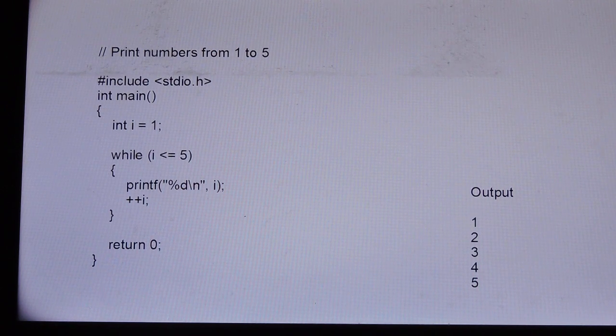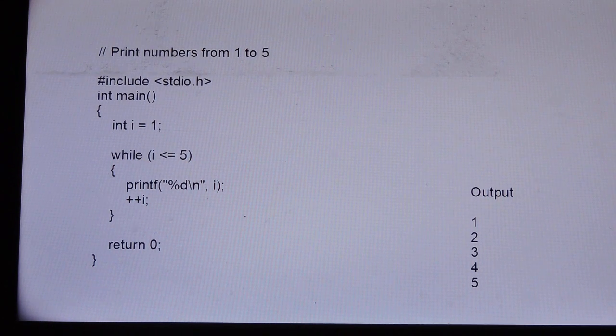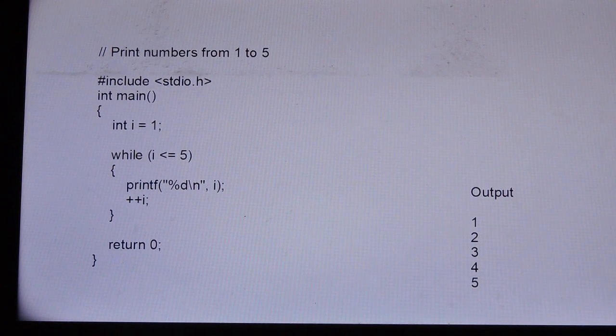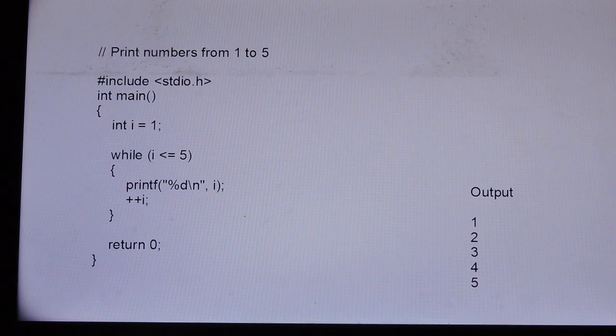So how does it work? Here int i = 1, so we have initialized i as 1. When i is 1, the test expression i <= 5 is true. Hence the body of the while loop is executed. This prints 1 on the screen and the value of i increases to 2.